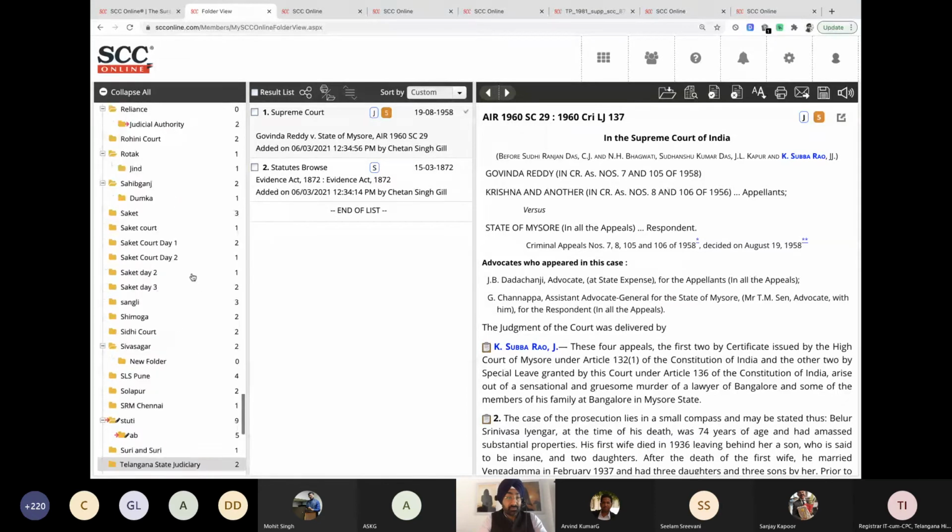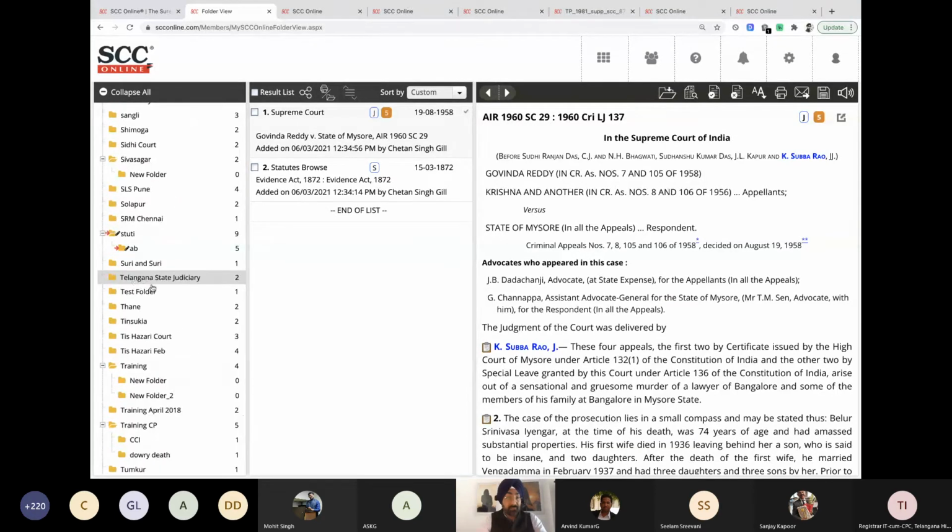We're looking for Telangana, which by default would be the last folder, so it would be highlighted. Telangana State Judiciary, the one judgment and one statute, the Evidence Act, are available over here. And this will be accessible through your mobile phones and tablets, from wherever you can access SCC Online. You'll be able to access this folder from any place.